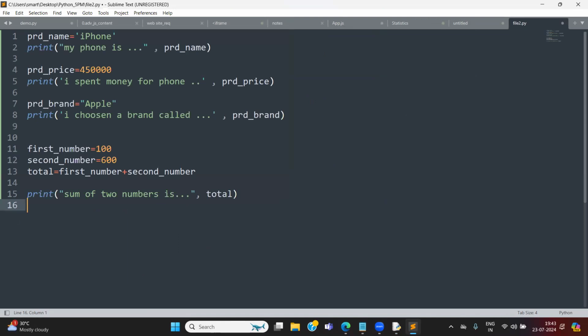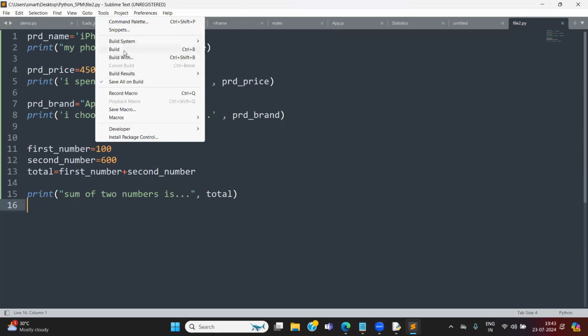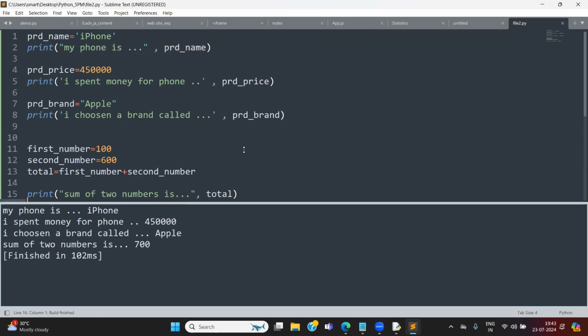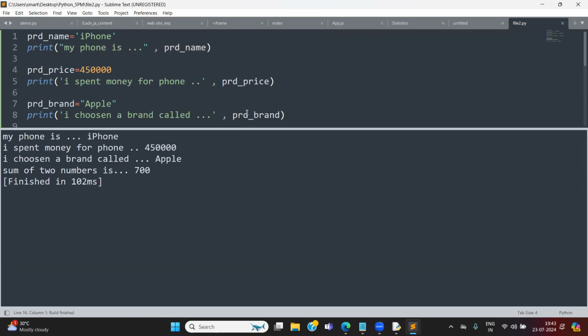Paste the same program. Control B to build the program, or you can go to Tools and click on Build. Control B is the shortcut. Output came. So everywhere, same thing.